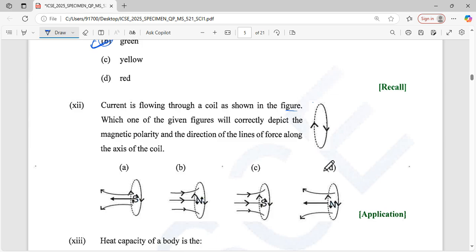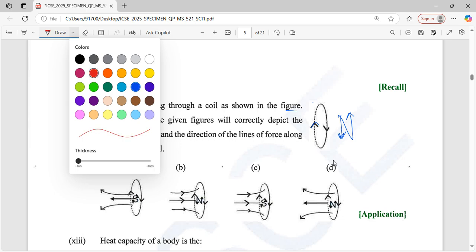So we know the right hand thumb rule. In case of right hand thumb rule, there is something like N and S polarity. Here if we put N, that is not true, because these directions are opposite.